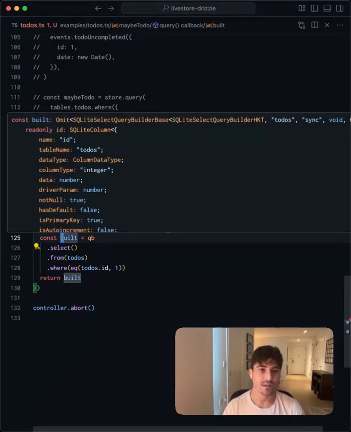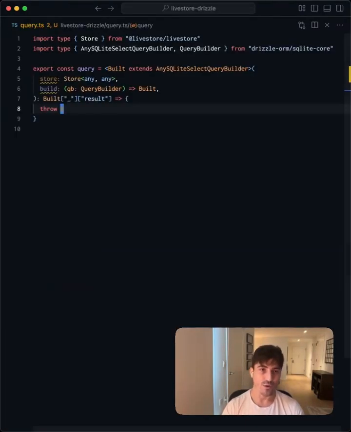And what is this? So it appears Drizzle's QueryBuilder is using omit as part of their chaining API's mechanism for tracking what stages the builder has already undergone. It's not super obvious how to represent any builder type at any stage. So I think what we should maybe do is go back to our query.